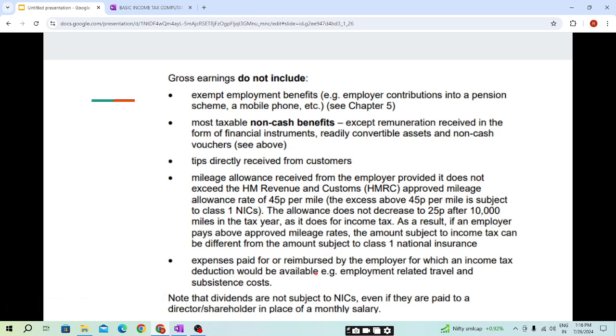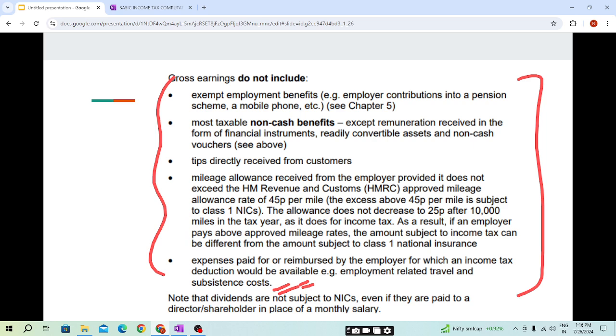Expenses paid for or reimbursed by the employer for which an income tax deduction would be available, for example employment-related travel and subsistence costs. So students, these are the incomes which are not included as gross income. Mostly it will be the non-cash benefits.